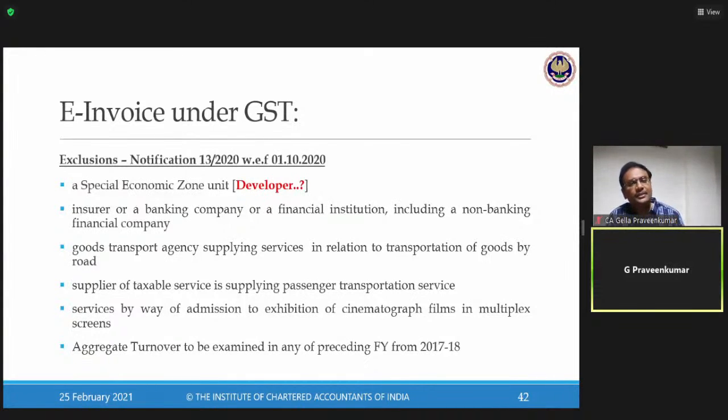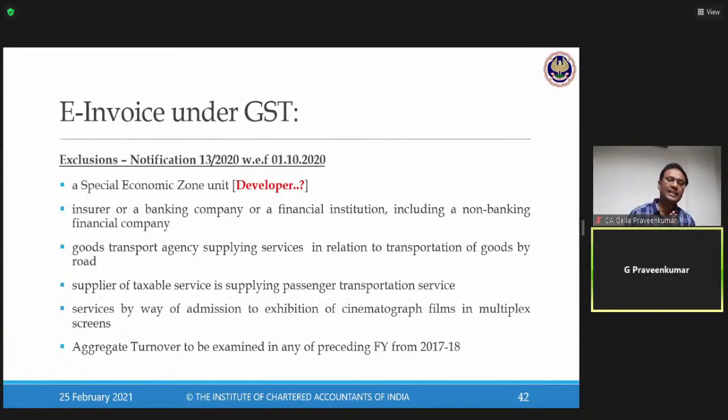Now this exhibition of cinematographic films. Sir, is there an entity exceeding 100 crores? Recently, Reliance have taken over, when Jio was launching their new product, a live telecast of movie at your home, launching of screens. It could be a screen, multi-screen, or multiplex, or it could be a different screen. Now, any exhibition of cinematographic films or rights, even above 100 crores, is exempt from e-invoice.